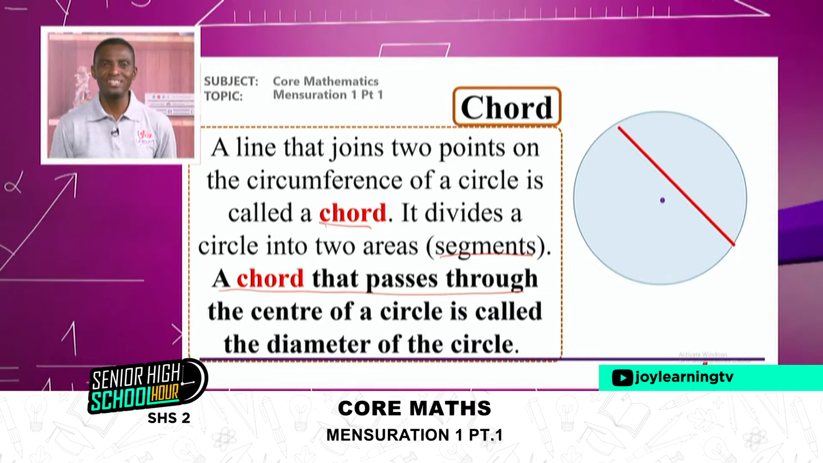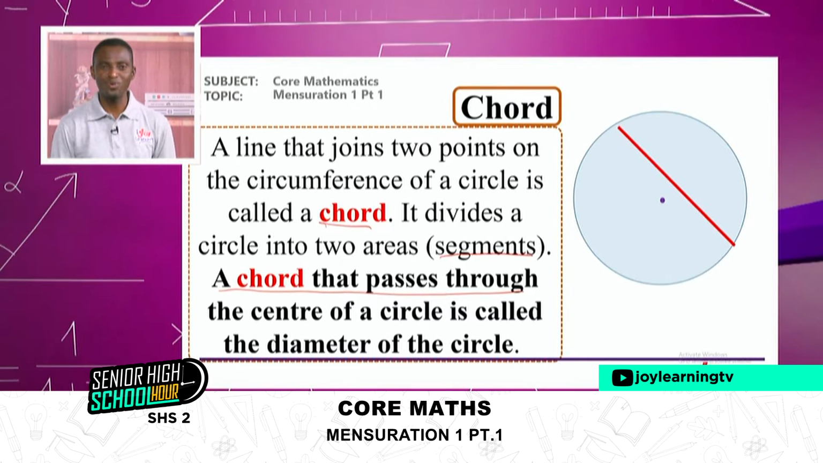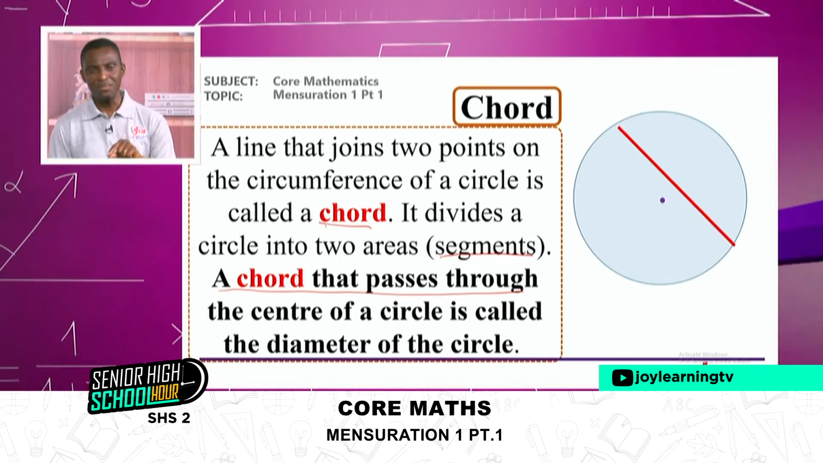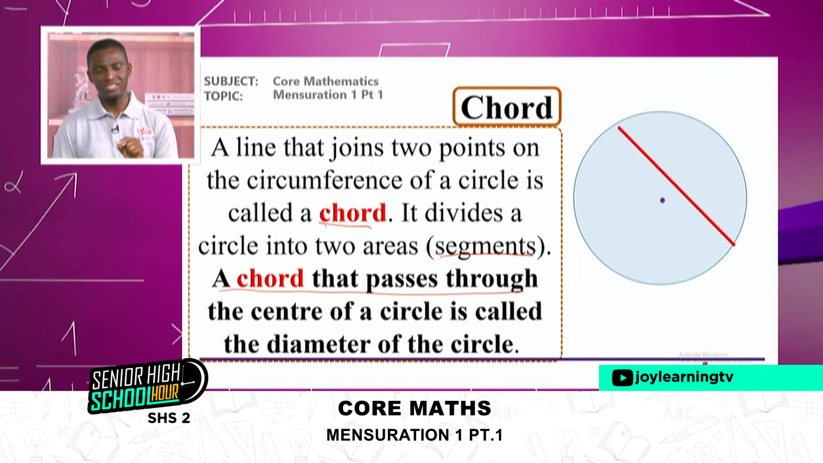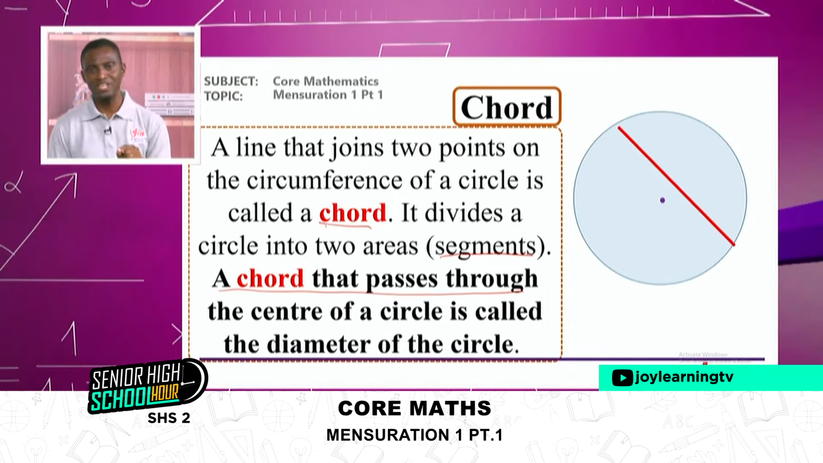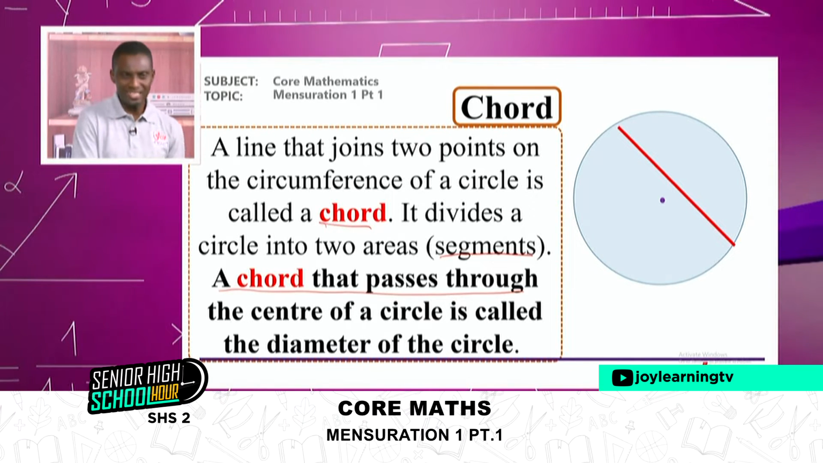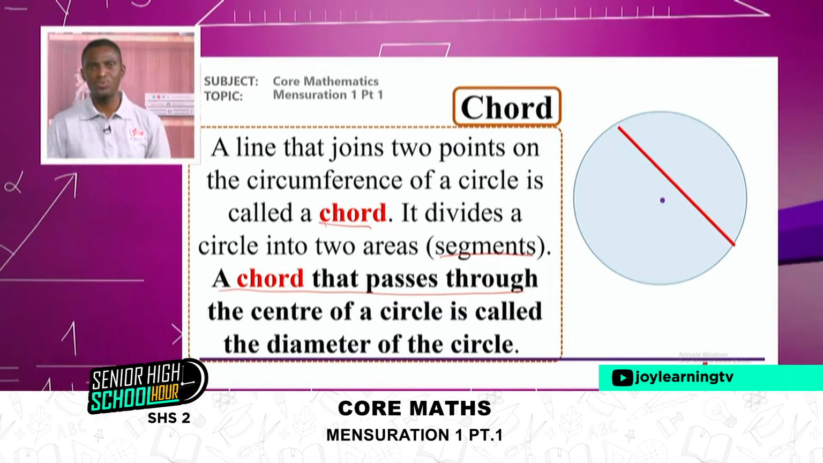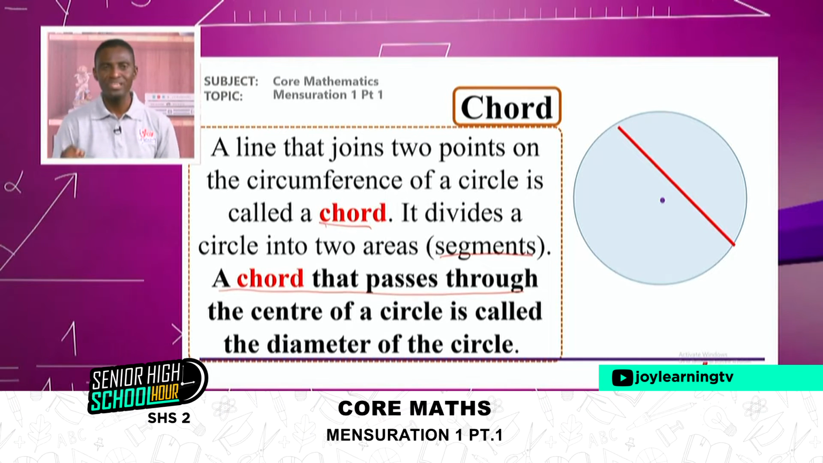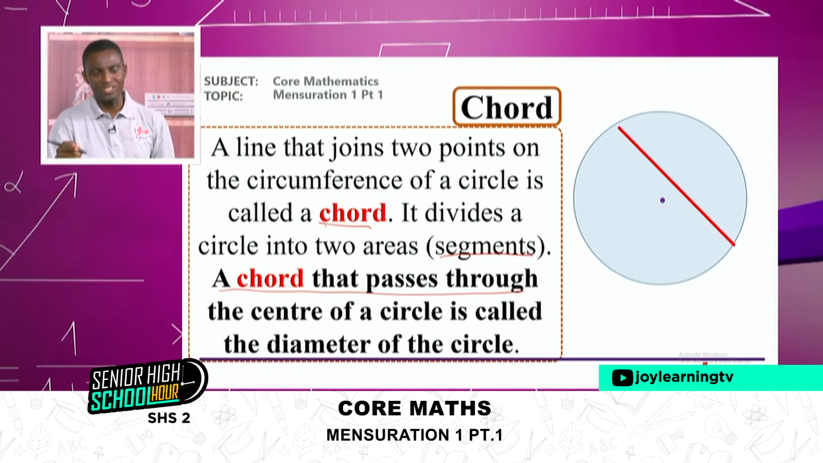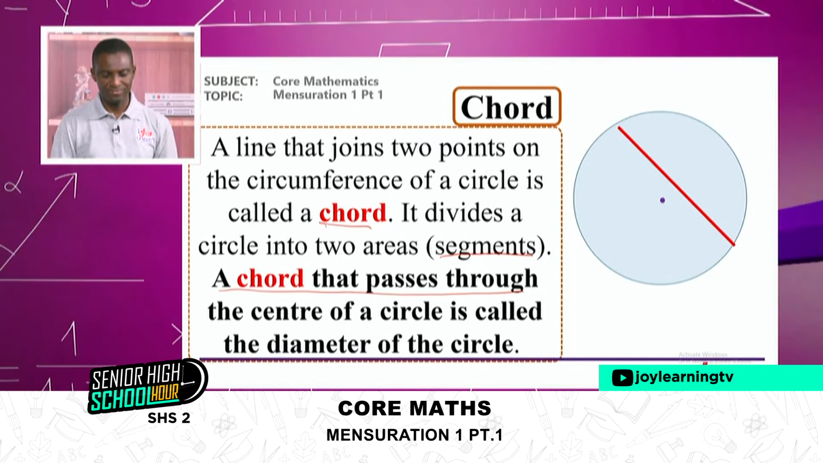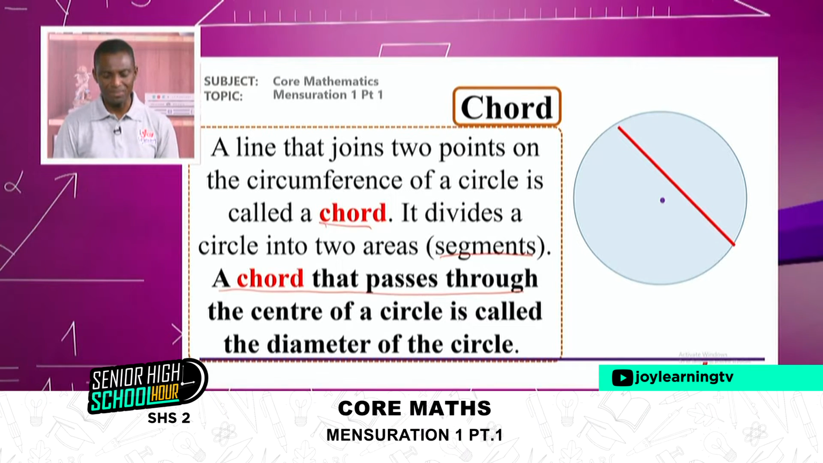So in future, if I say diameter is a chord, true or false? It's true, because diameter is a special chord that passes through the center of a circle. So if I draw any line from one point to the other point and the line passes through the center of the circle, that chord is called diameter. Beautiful. So that is diameter and chord.